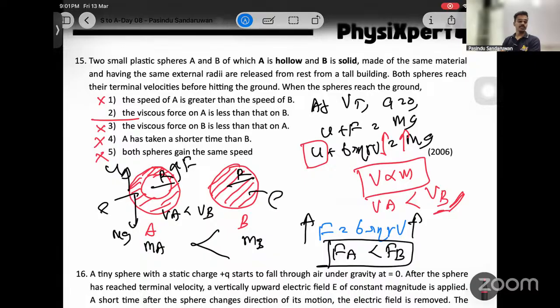Now you can't apply fluid equations because a hollow sphere is given. We are proving the equation of terminal velocity for a solid sphere, only for a solid sphere, not for hollow spheres.